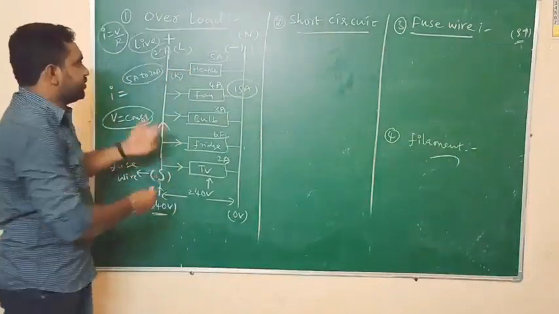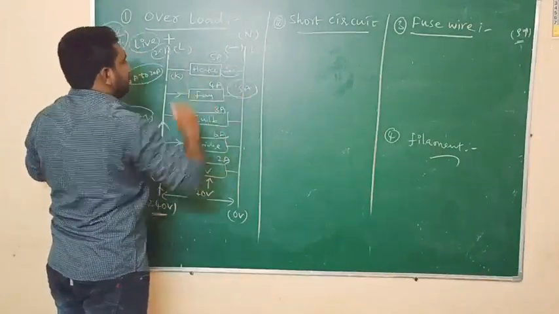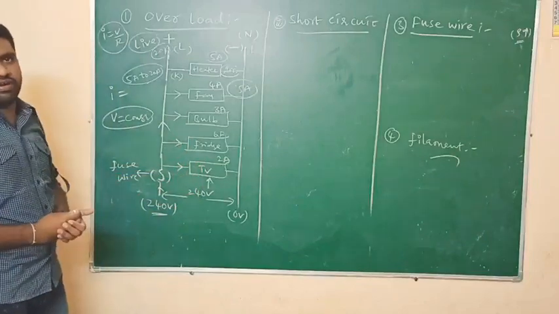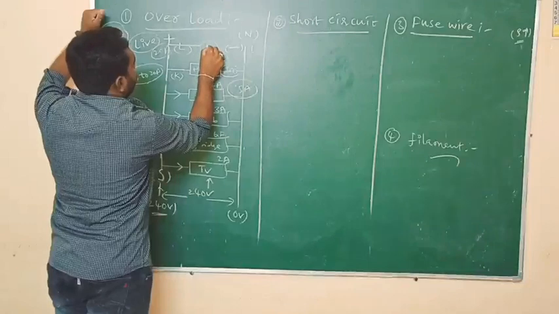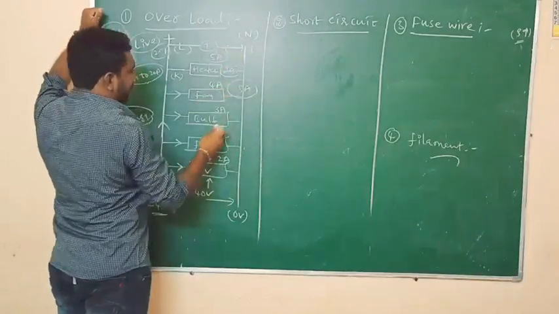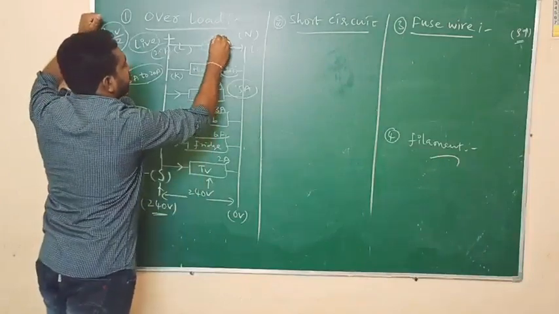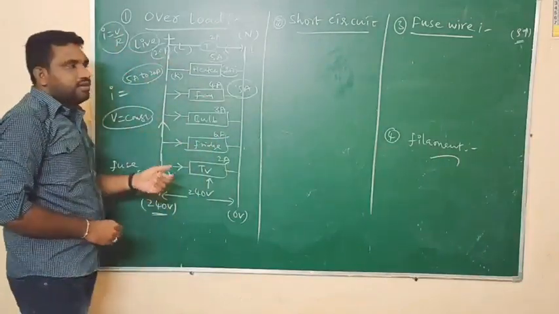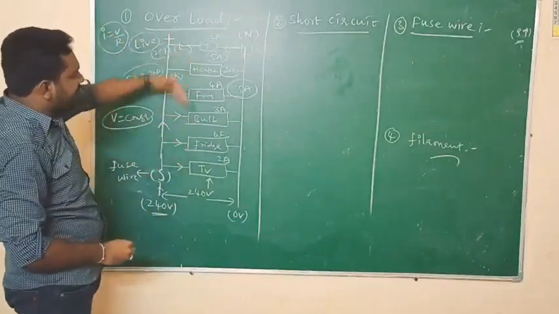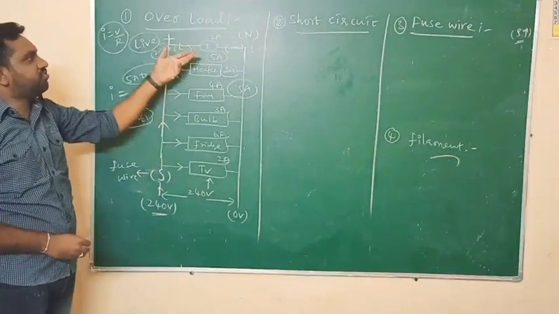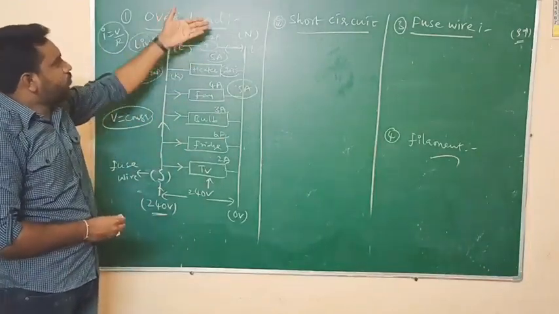If we close the switch, that means we use the heater also, so what is the total amount of current? 15 plus 5, 20 amperes of current. So we are using 20 amperes here. Now I want to switch on one more appliance, a tube light, which takes 2 more amperes of current.